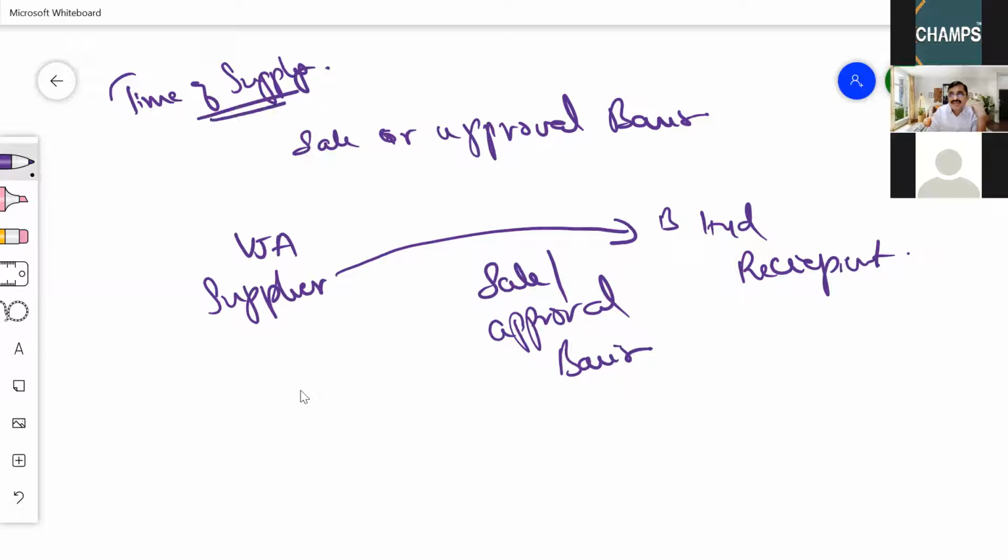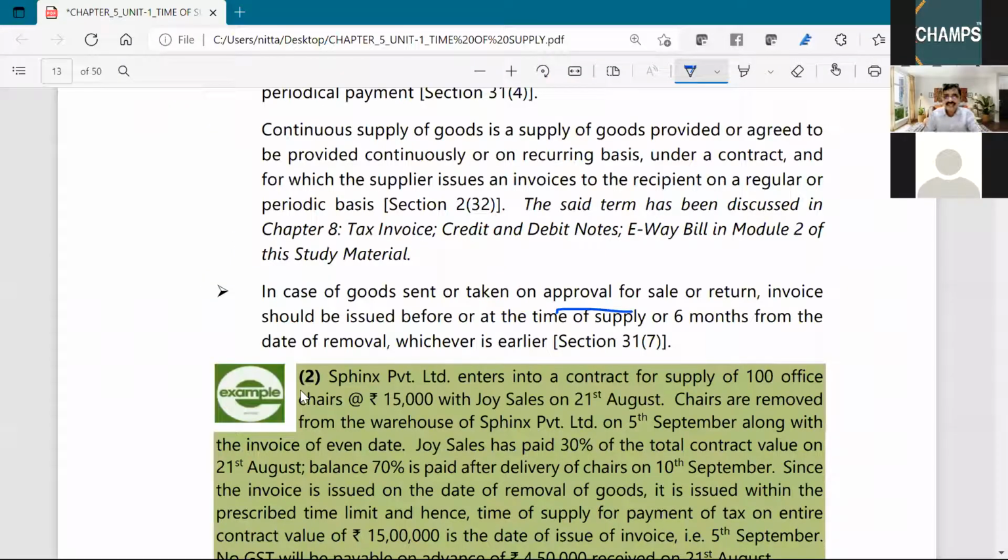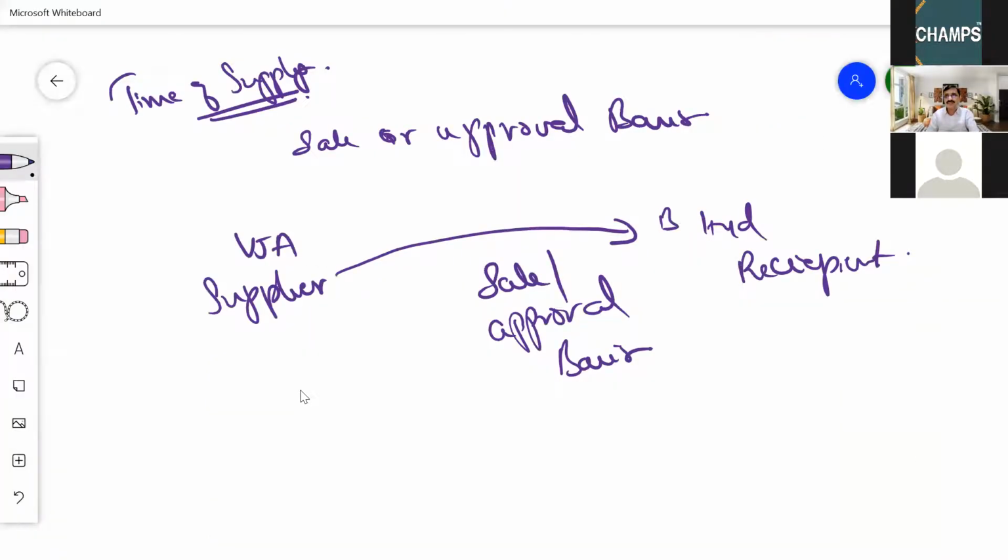When is the invoice to be issued? The invoice has to be issued within 6 months from the date of removal.